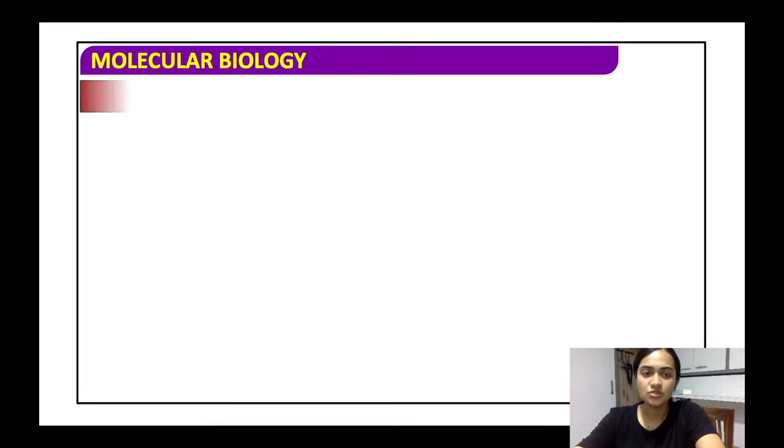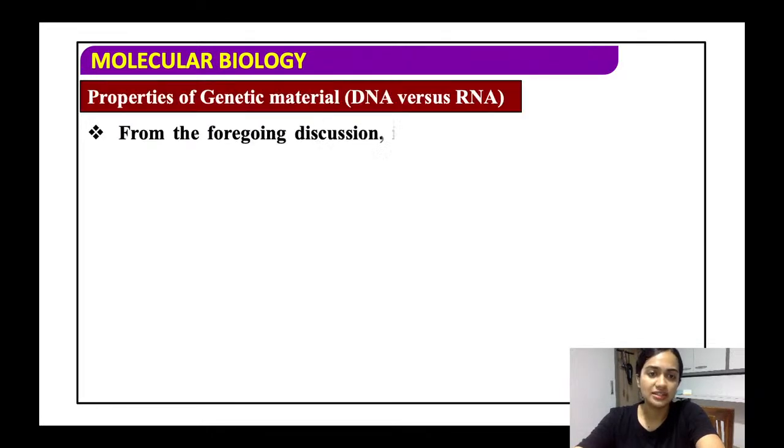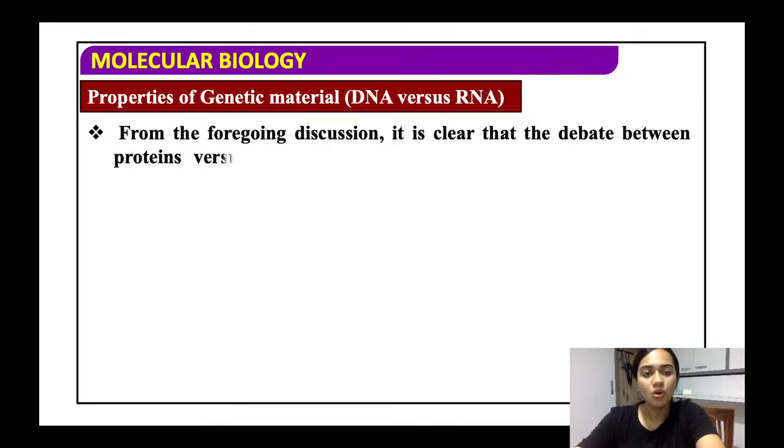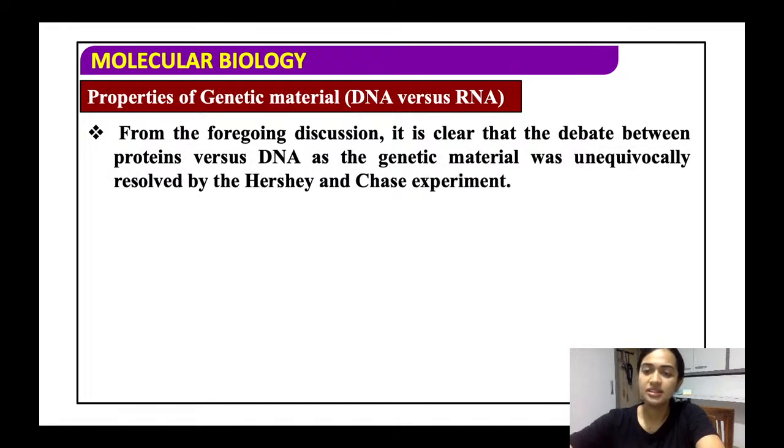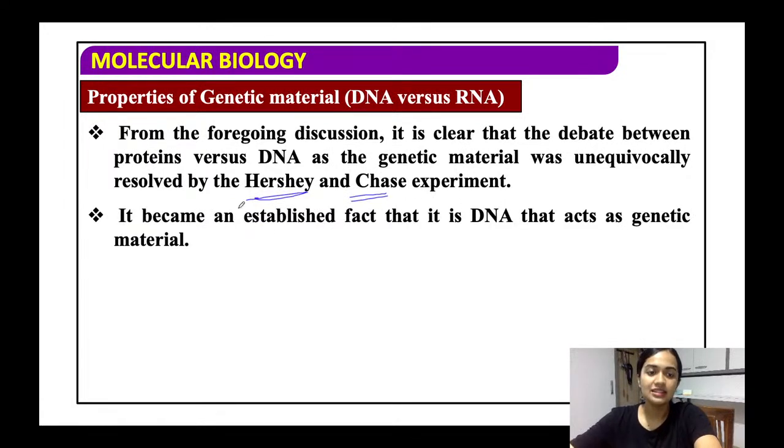Now, coming to the properties of the genetic material. So from the ongoing discussion, now we have had a clear debate, all right, that it is the DNA that is the genetic material. And it was resolved by the Hershey and Chase experiment. Now what happens is that it became an established fact that DNA acts as a genetic material. So first Griffith just gave us the statement of transformation.